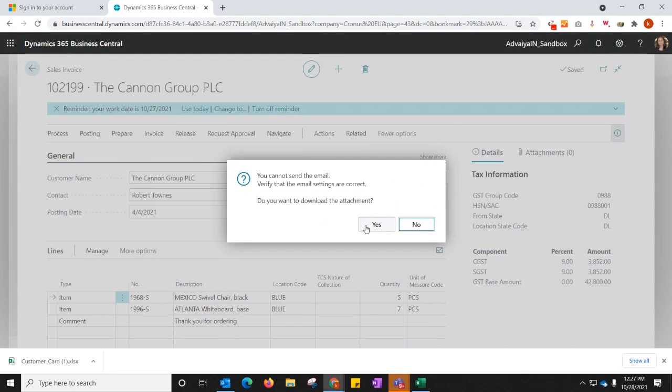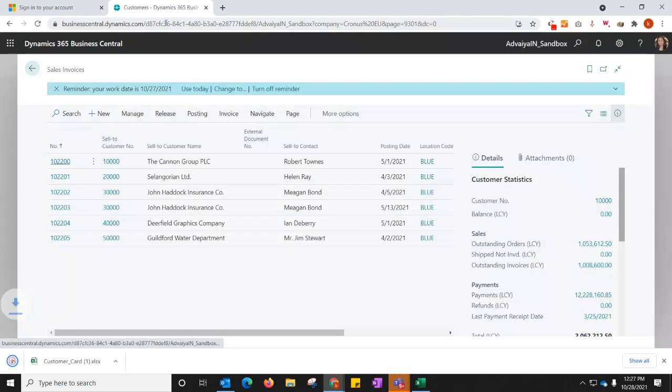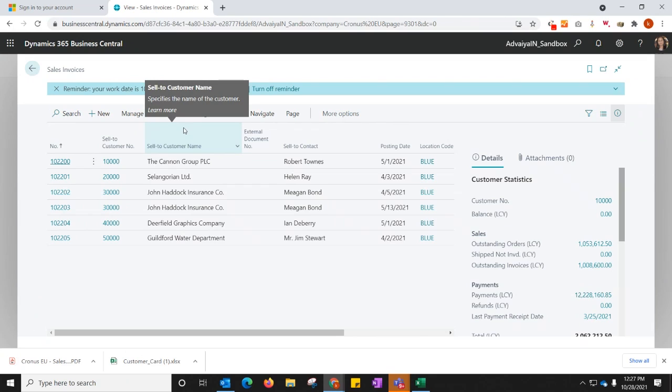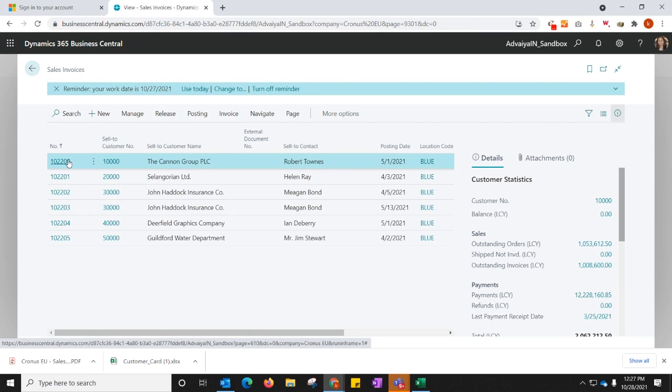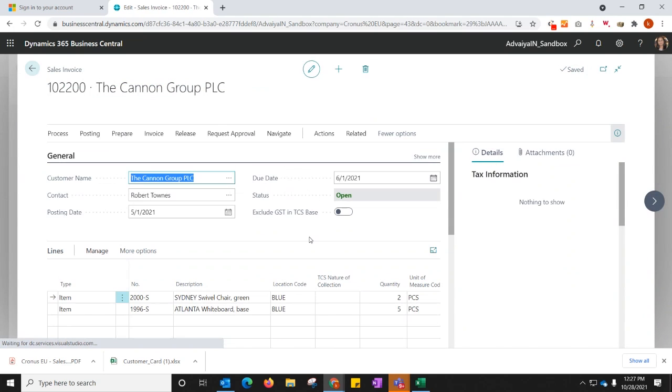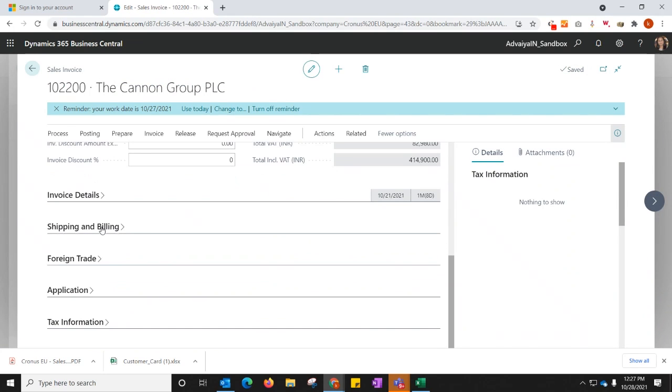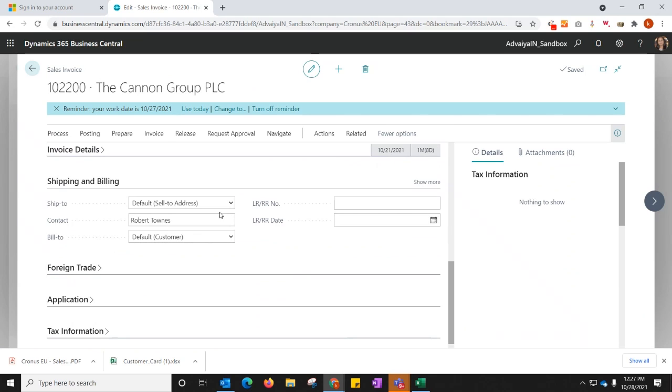I think one more question is about bill-to and ship-to for different customers. Yes, this is also available. We can bill to a different address and ship to a different address. That can be done because it happens that the delivery is going to a different location and the payment is being made by the headquarters. So we have the shipping and billing section where ship-to is different and bill-to is different. We can have custom addresses for bill-to and ship-to.